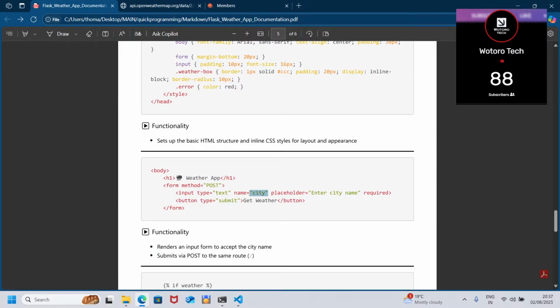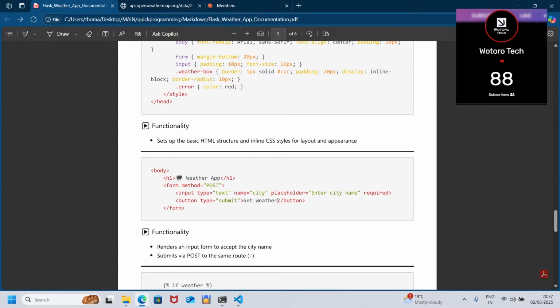This name. Then placeholder: you'll see when we run the app what this placeholder is. It displays light text, but when you click on the input box, it disappears, and if you start typing, it disappears. Required field is just like validating the input for users.